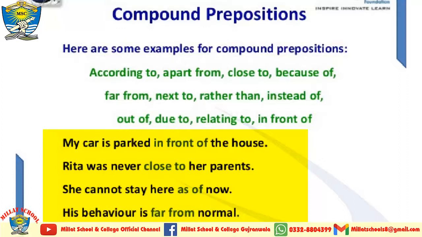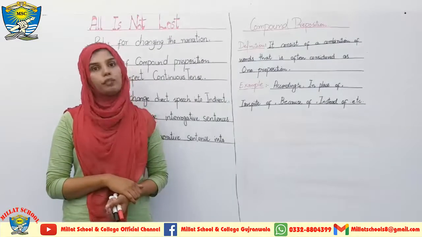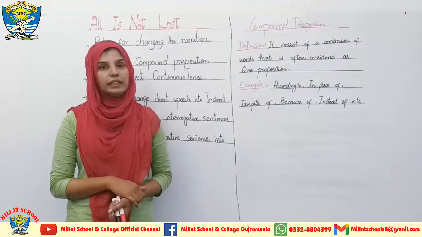My car is parked in front of the house. Rita was never close to her parents. She can't stay here as of now. His behavior is far from normal. Okay students, now by seeing all these examples over here on the screen, you can easily understand the concept of compound preposition along with the definition.